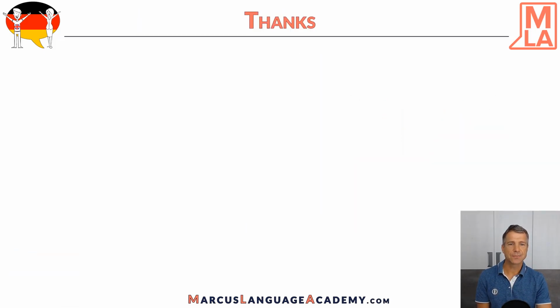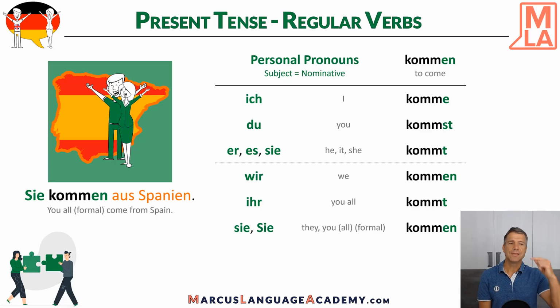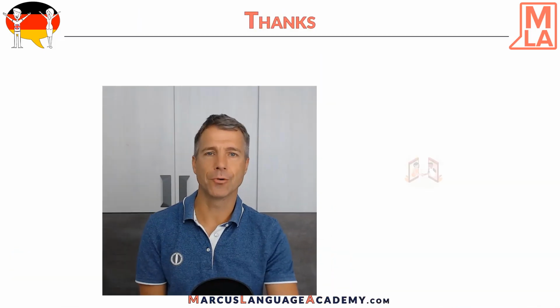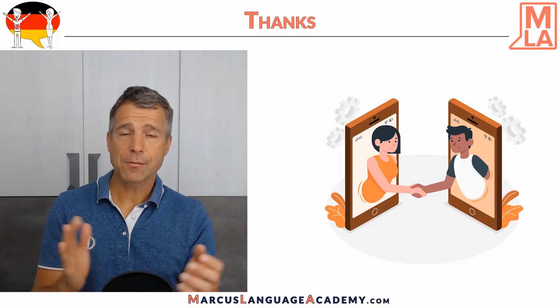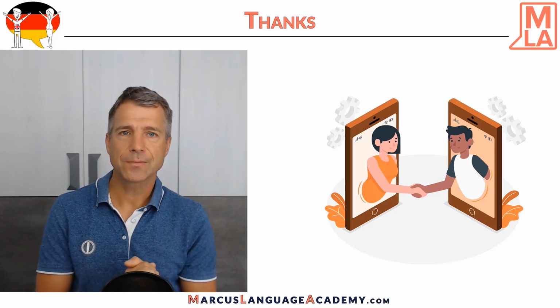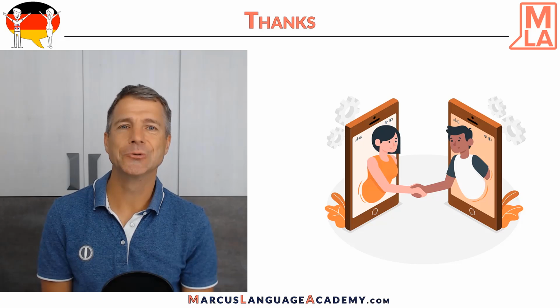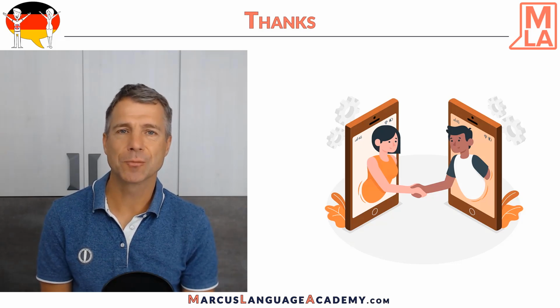So, and you see actually here the endings are e, st, t, en, t, en. So there's a kind of repetition. So yeah, stay with this table. Those are the regular verbs, and remember, in my course you will see every time a green background color for regular verbs. Thank you very much for watching the video and keep listening to my story to learn German for beginners.